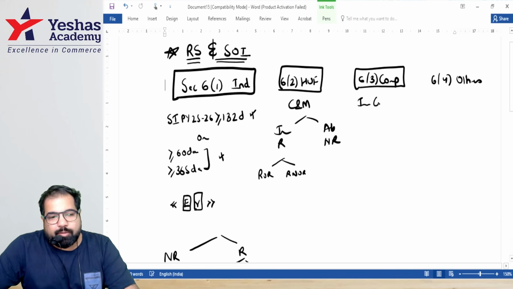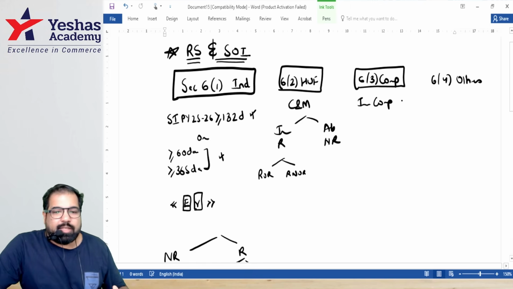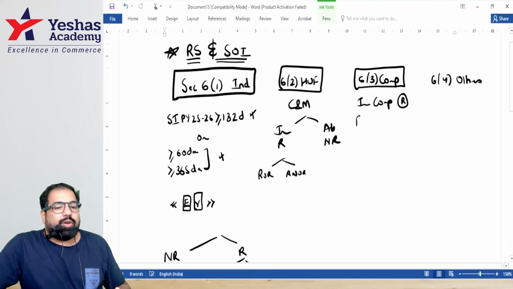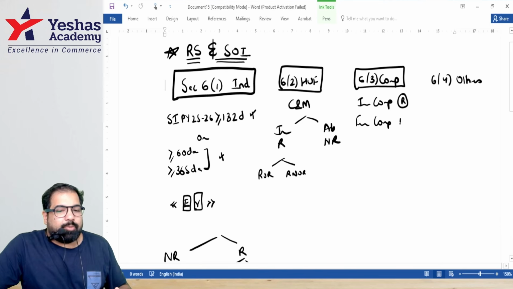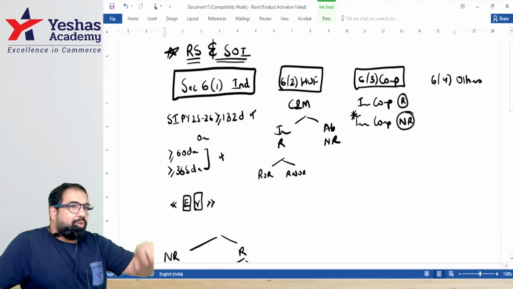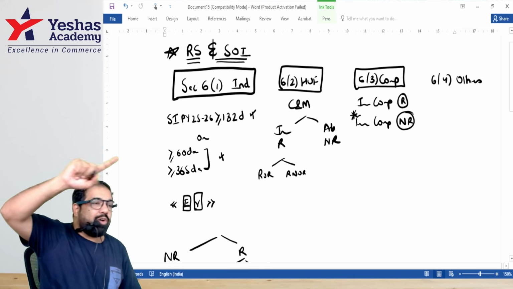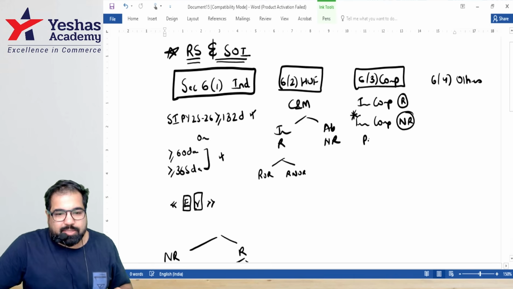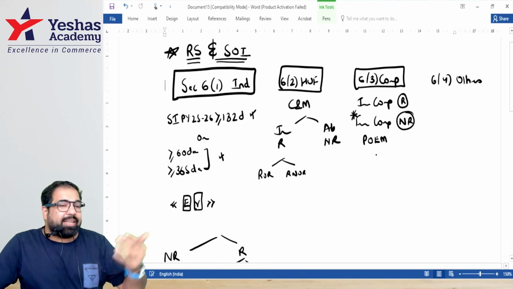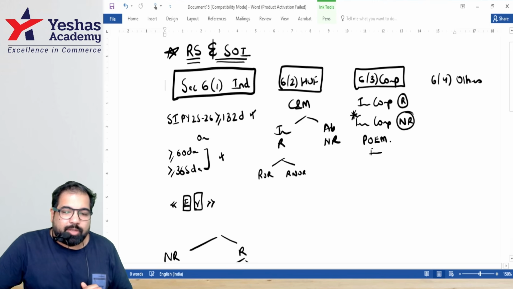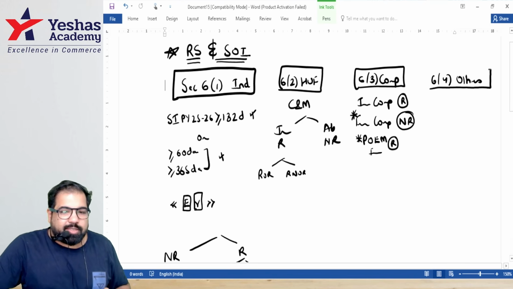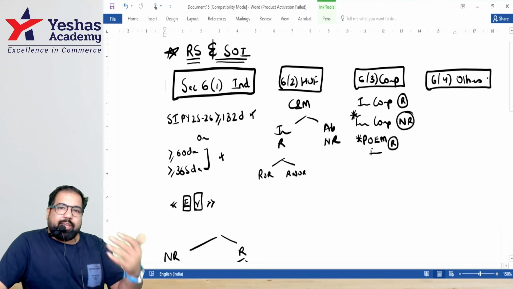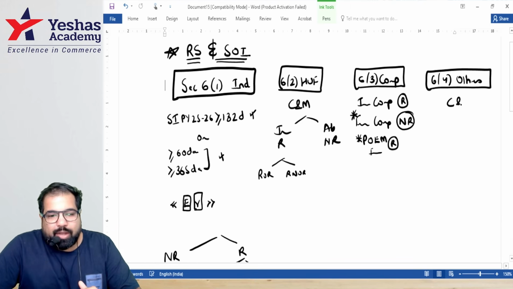Guys, companies, it's very simple. If you become an Indian company, that means a company registered in India, then you are a resident. If you are a foreign company, that means a company registered abroad, you are a non-resident. But guys, for foreign companies, there's an exception. If you are a foreign company, but your place of effective management, for a rare case, is in India, guys, then a foreign company can also become what? Resident. That's an exception.